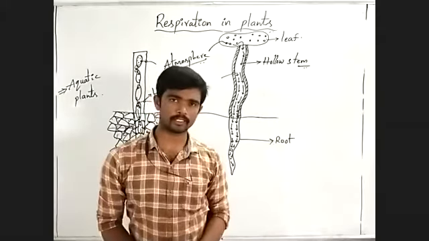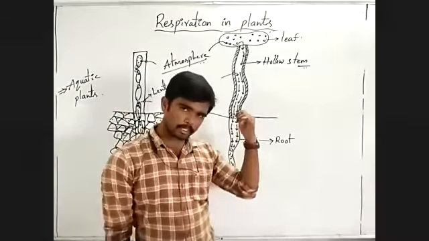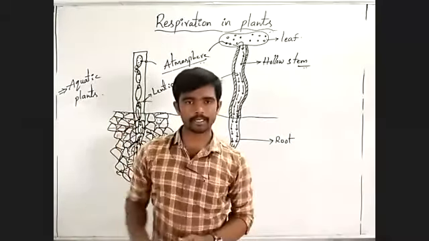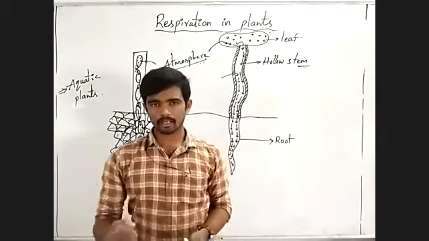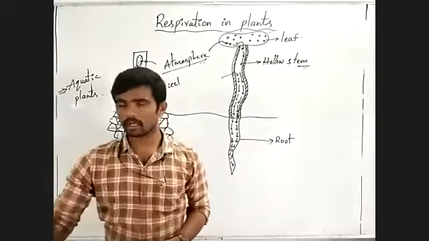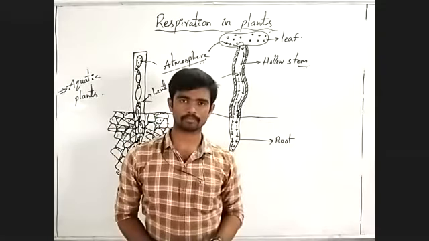Are you understanding? Observe carefully. We can observe these hollow stems and stems with large air cavities by collecting an aquatic plant from the nearby aquatic ecosystem.